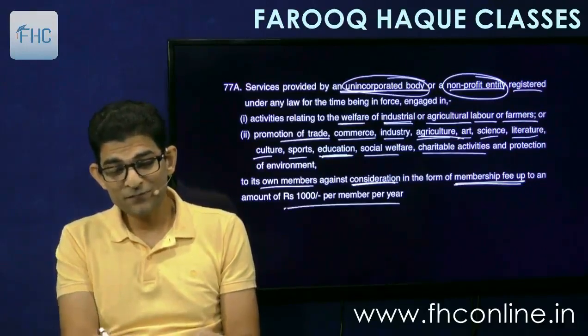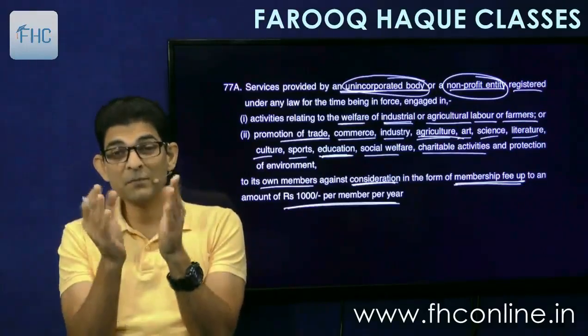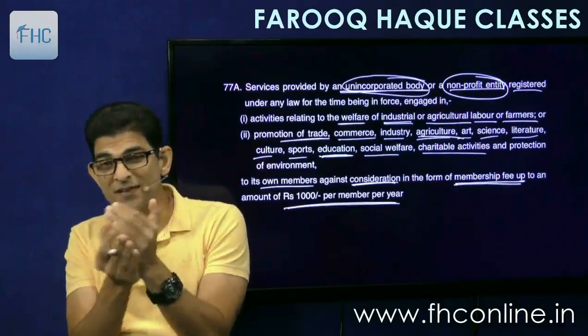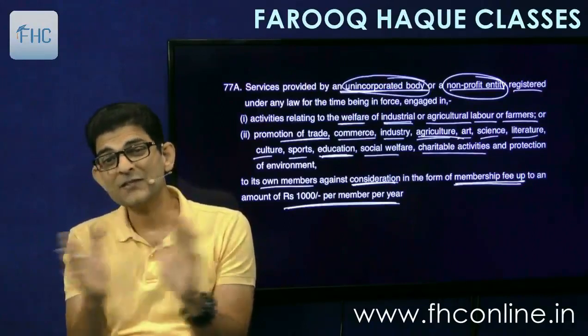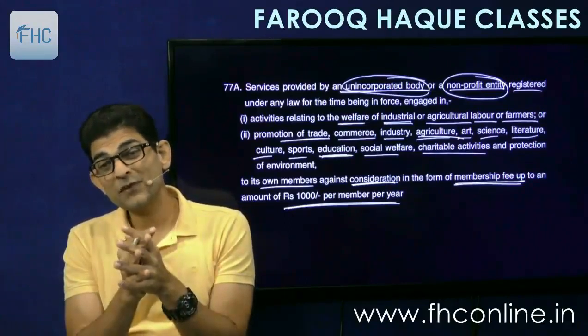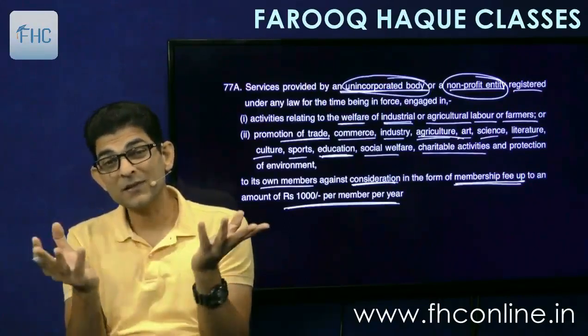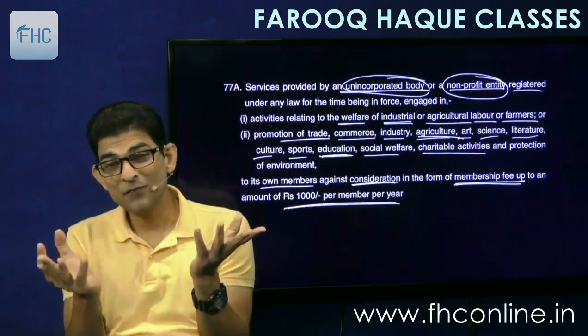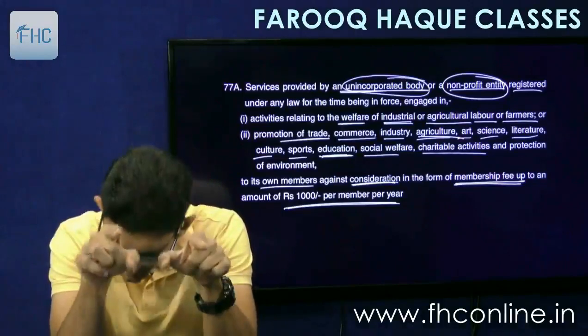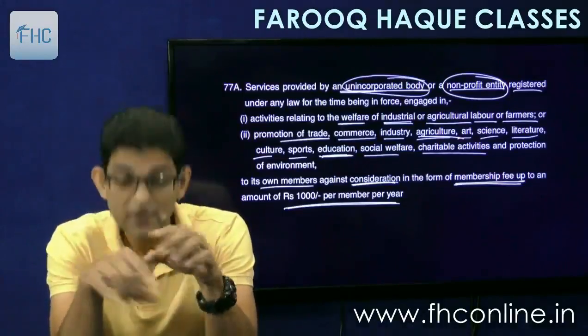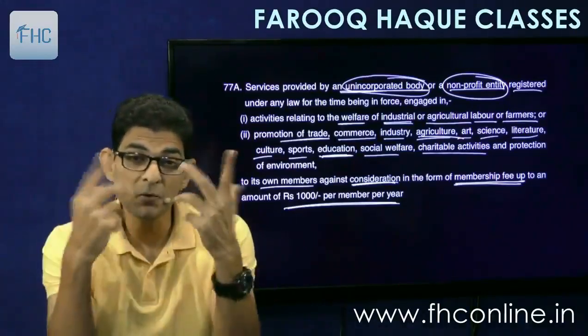Means if the membership fee charged is less than 1000 per member per annum, then it is exempt. If it is more than 1000, then it is taxable. Okay, so if the fee exceeds 1000 per member per annum, not month, per annum, then it is taxable. Like I am a member of NASSCOM.